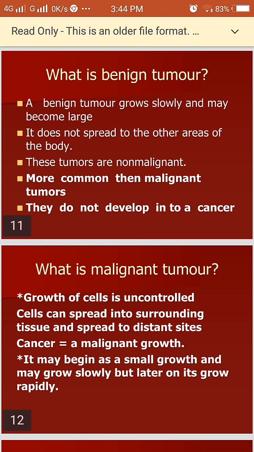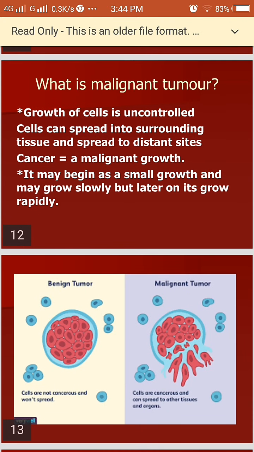What is a benign tumor? A benign tumor grows slowly and may become large. It does not spread to other areas of the body. These tumors are non-malignant. They are more common than malignant tumors, and they do not develop into cancer cells. What is a malignant tumor? The growth of cells is uncontrolled. Cells can spread into surrounding tissues and also to distant sites. It's a cancer growth, otherwise known as malignant growth. It may begin as a small growth and may grow slowly, but later on it grows very fast.